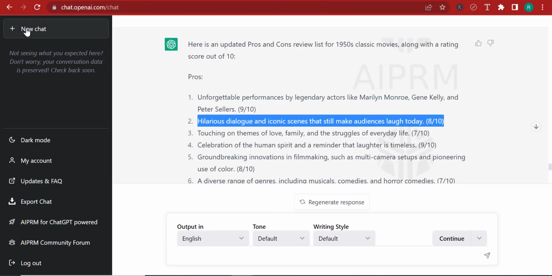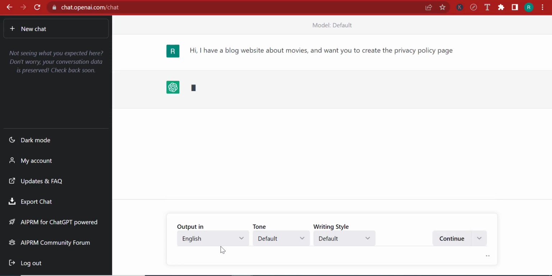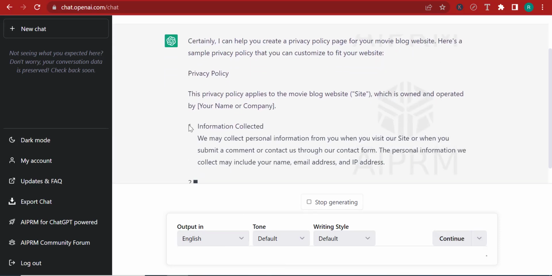You can go back to ChatGPT, open up a new chat, and say, hi, I have a blog website about movies and want you to create the privacy policy page. And it's going to go ahead and write down the privacy policy for you, the content for it.